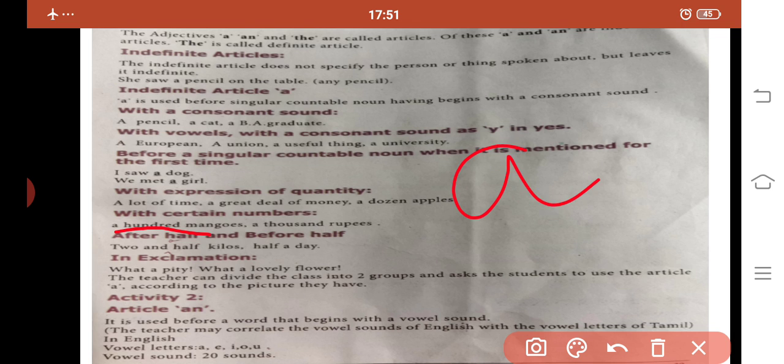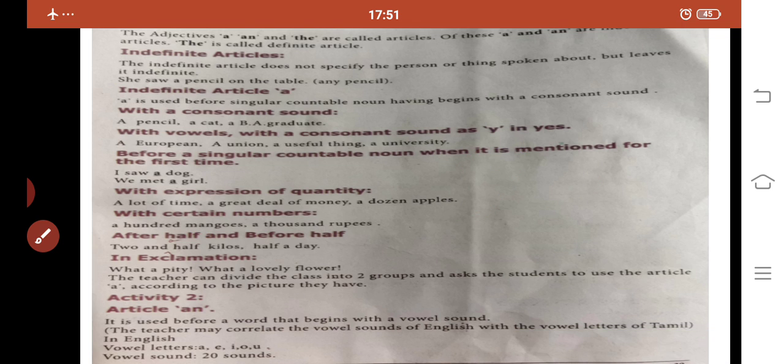Next one, the article a is used after half and before half. Two and a half kilos. Here, before the word half, we are using the article a. And another, half a day.